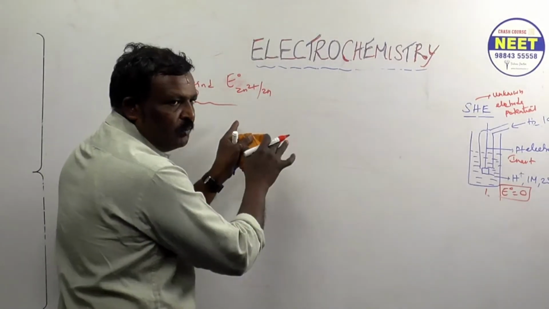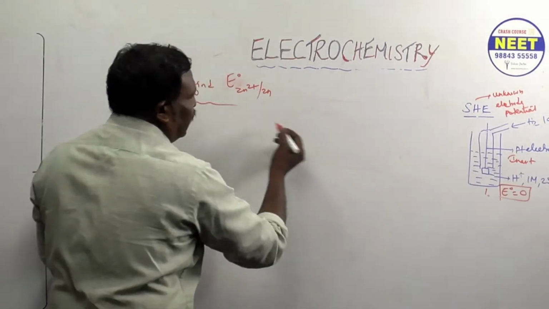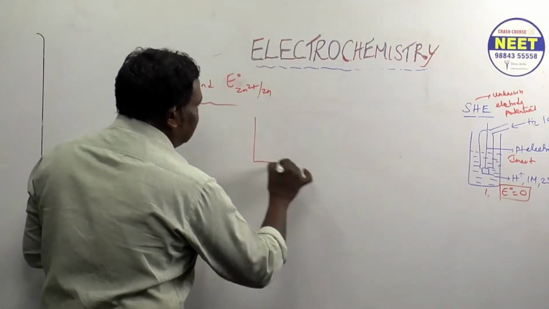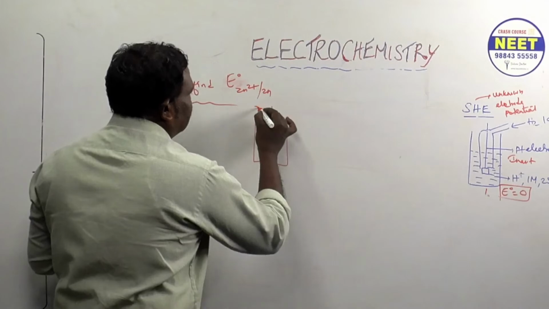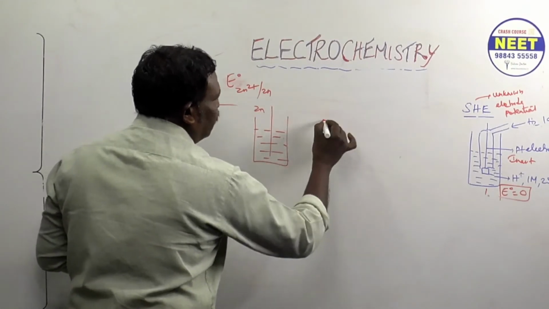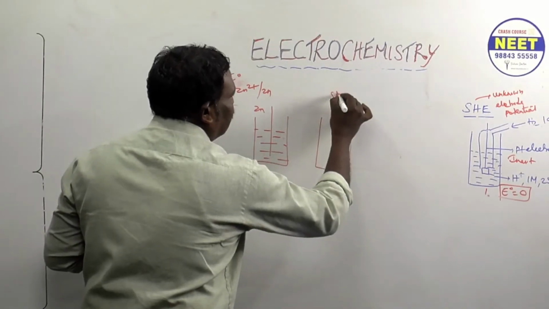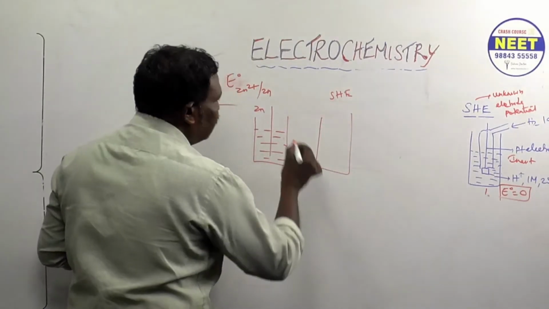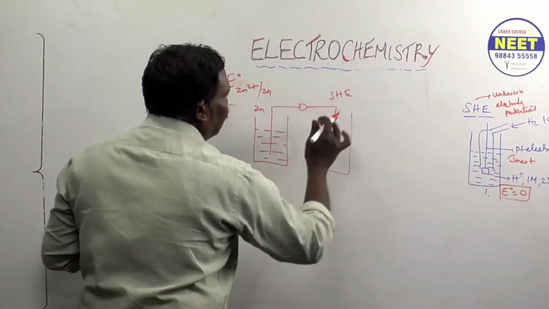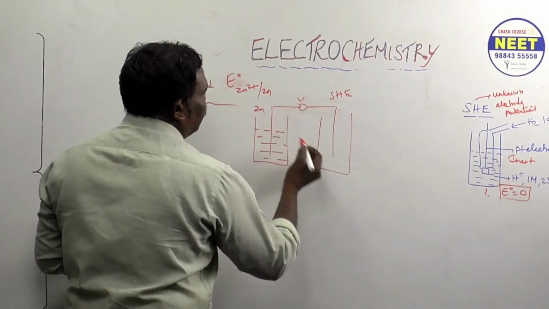If you want to find a single electrode potential, what we should connect? We should couple with SHE. Understood? So just imagine, this is a zinc electrode dipped in zinc sulfate solution. We should connect the SHE. In between we should connect a voltmeter.